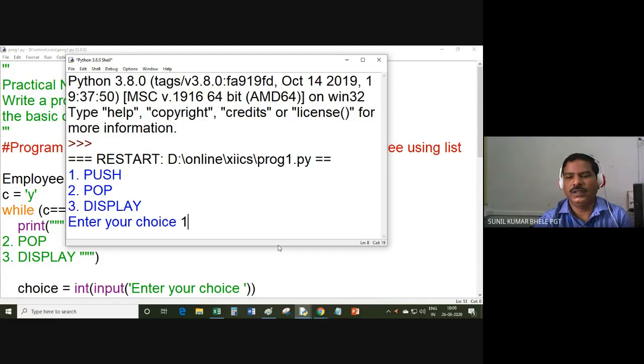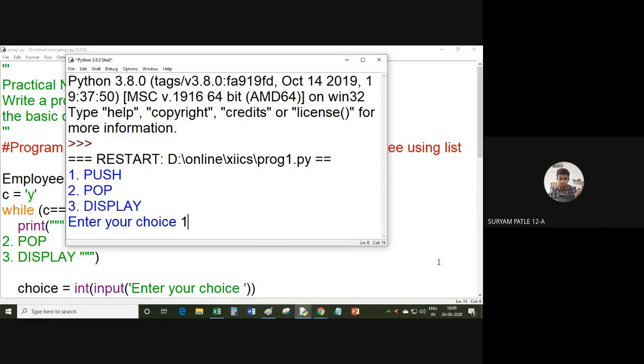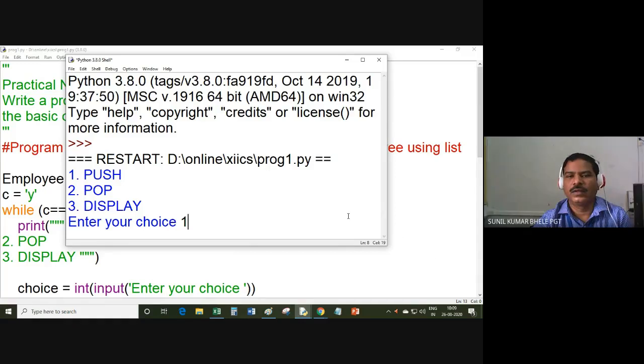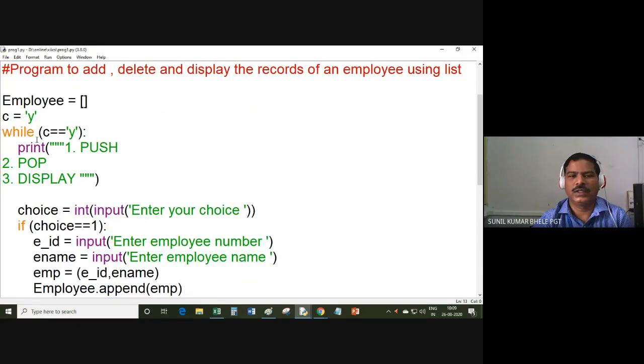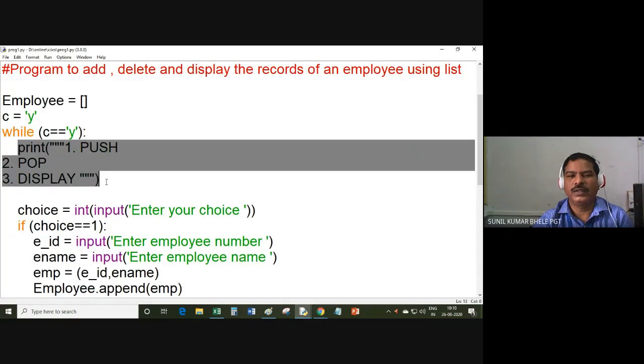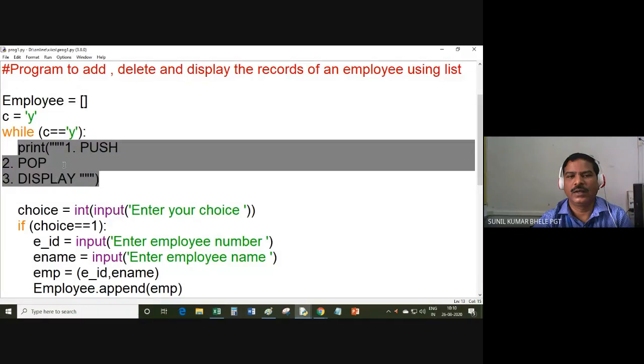Yes, you want to ask anything, Surya? Yes, sir. Sir, as you have done, print statement is under while loop. And then 2.pop which is written should also start from where the print is, right? You can look at the program first. This print statement will execute. So this menu is displaying on the screen. It should start from the print, right, from where print is written.